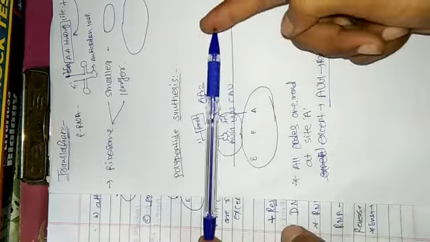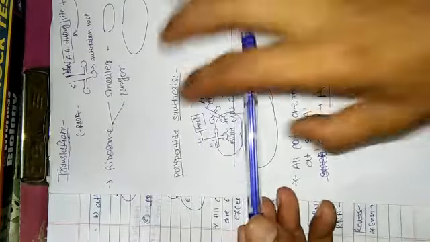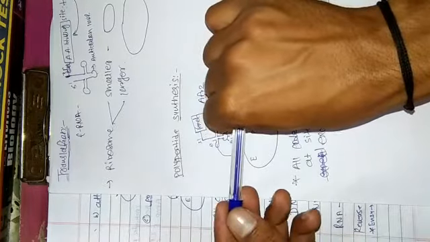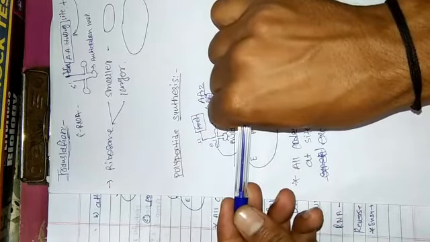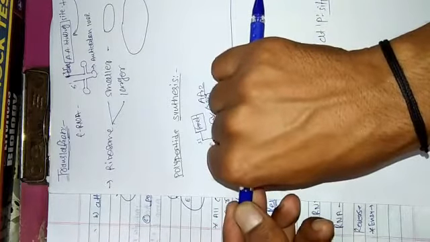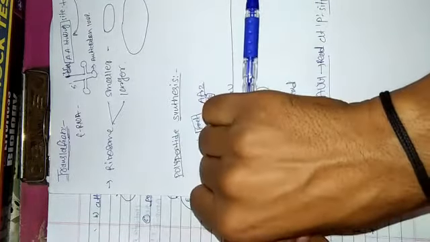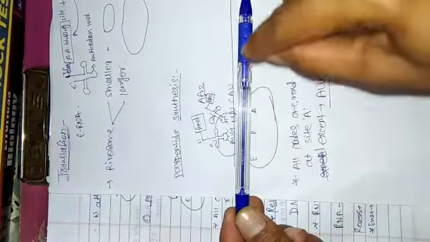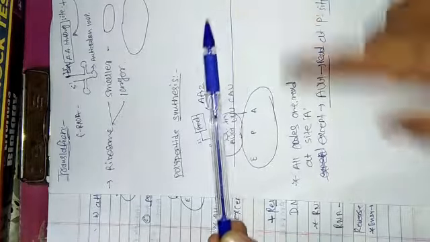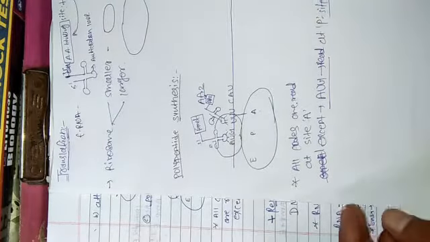Suppose this is the mRNA, and this one is the ribosome. Now after the attachment of the amino acid, it will move or jump to the next site. Again it will move to the next site. So here it will add the amino acids, and from here the previous tRNA gets exited at the E site.